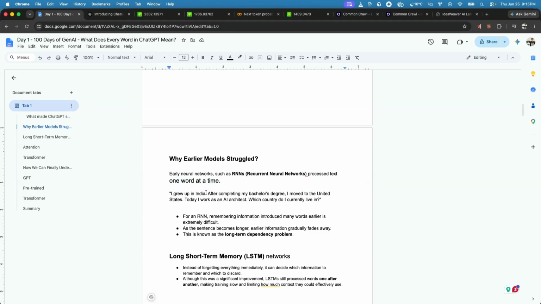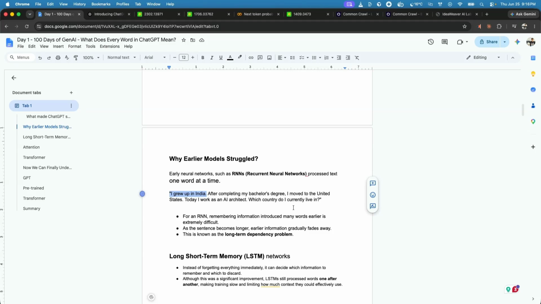So, for example, here I gave this sentence, in the context of an RNN, many sentences ago. And this is one of the major problems: it has difficulty remembering the words which exist earlier.